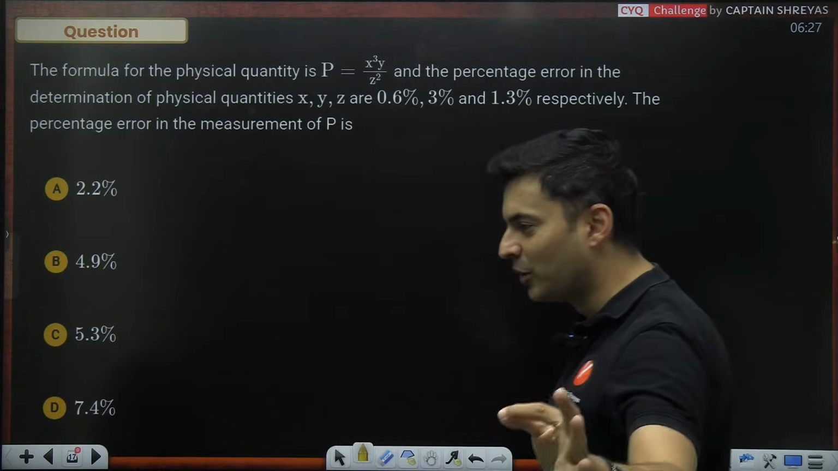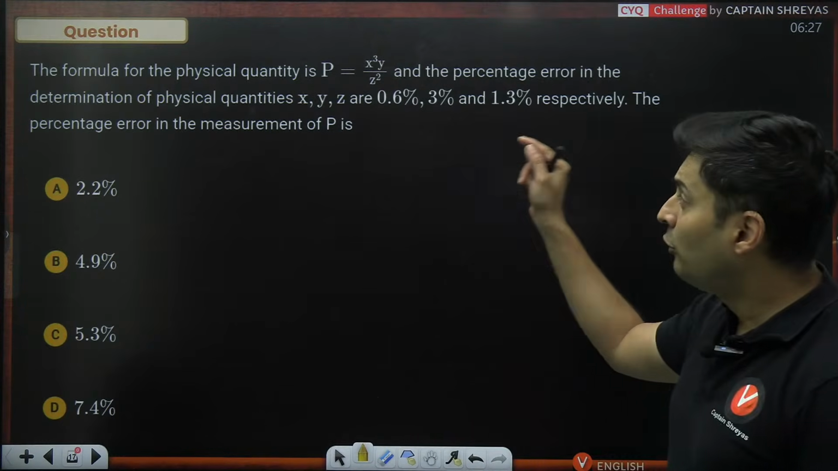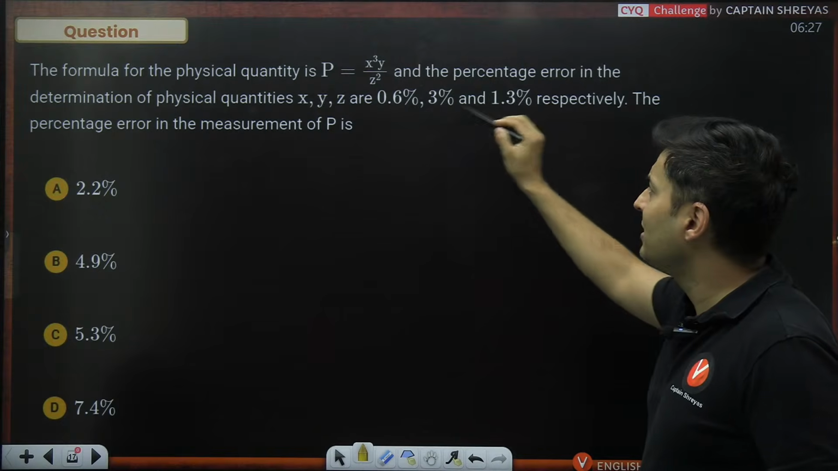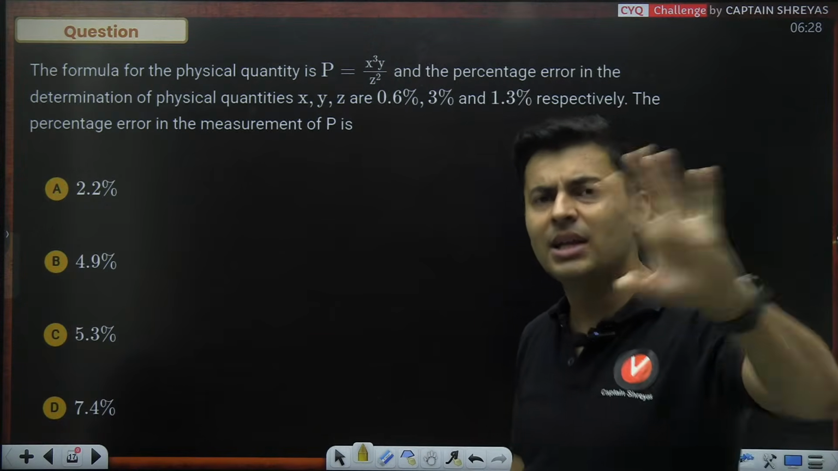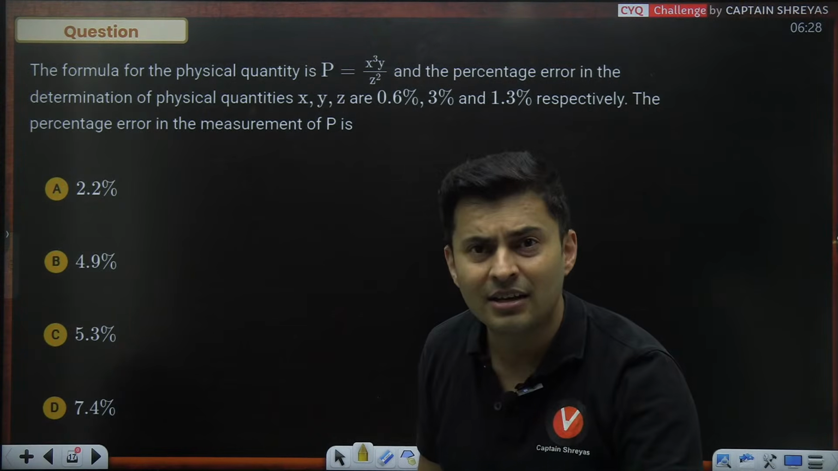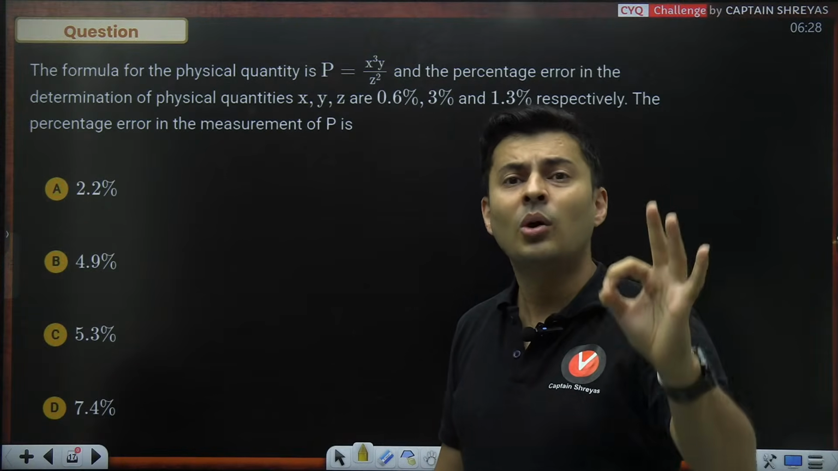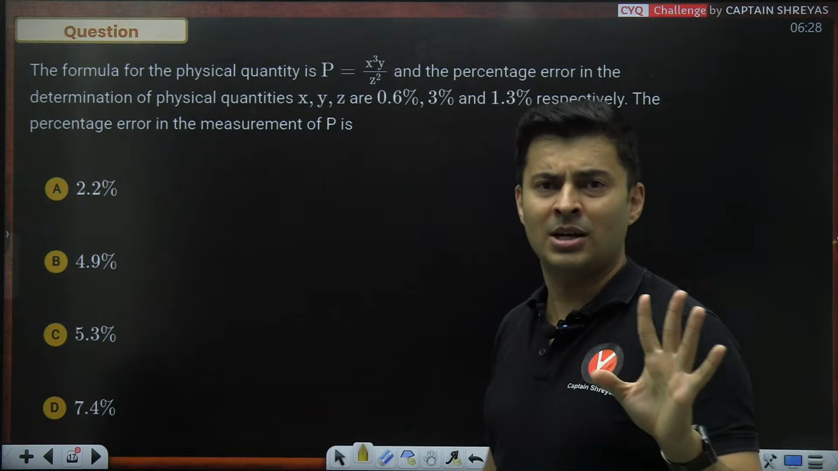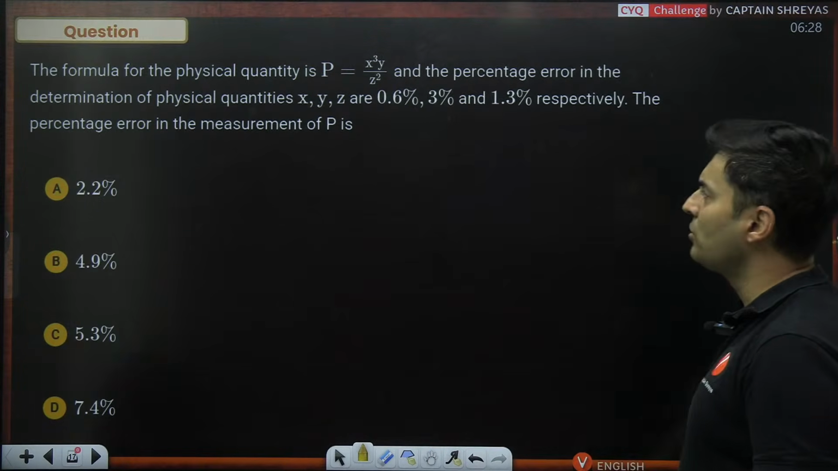Get ready, guys. Very good. Many of you got it. Option D. Yes, correct. Amazing. The formula for some random quantity is something. The percentage errors are this. Then the percentage error. Standard question. I'm doing it every class, not because it is difficult, but because this comes. I know it is going to come, so I will do it irrespective of whether it is a difficult or average question.